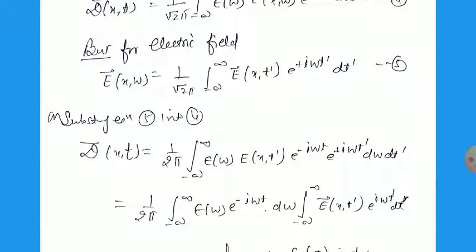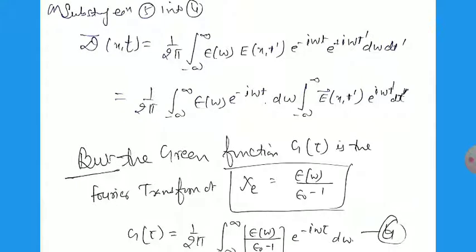On substituting these two values, we can obtain the displacement vector at any time t and position x, D(x,t) equal to 1 by 2 pi, integral from minus infinity to plus infinity of epsilon omega E(x,t') e raised to power minus i omega t e raised to power plus i omega t' d omega dt', because here the two terms are both involved.